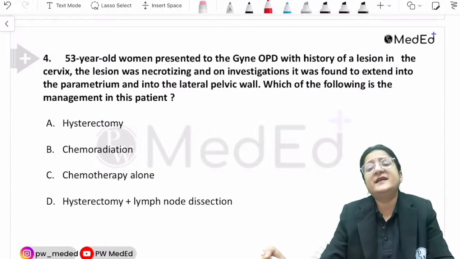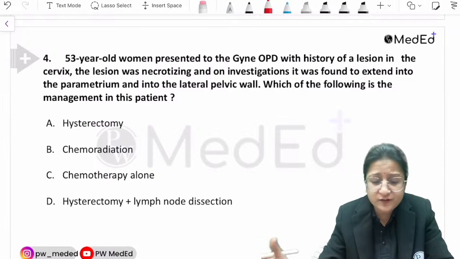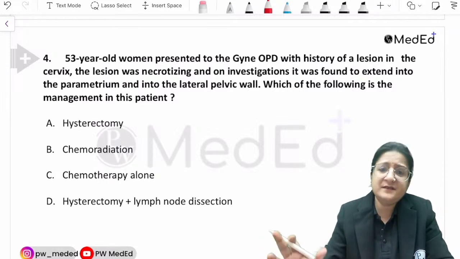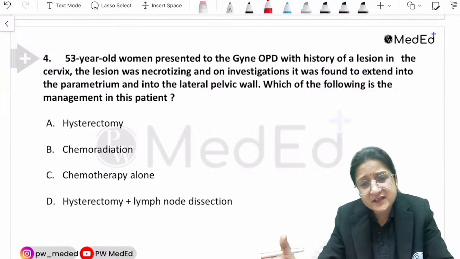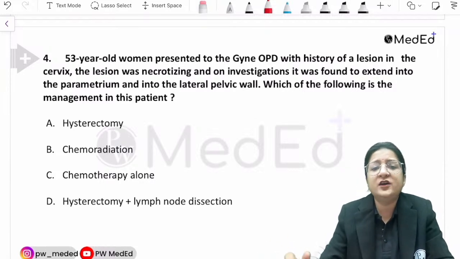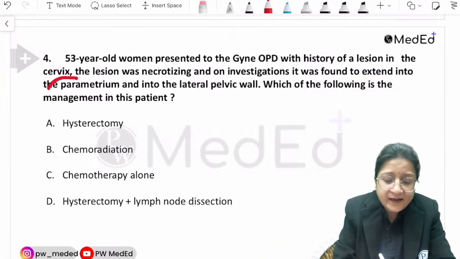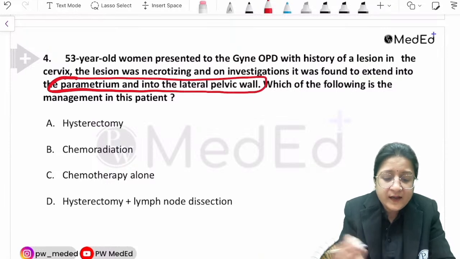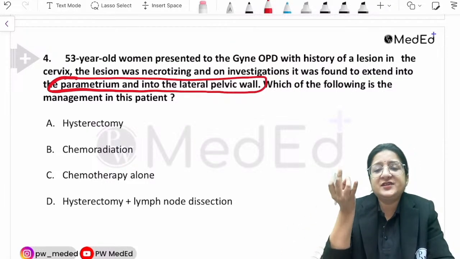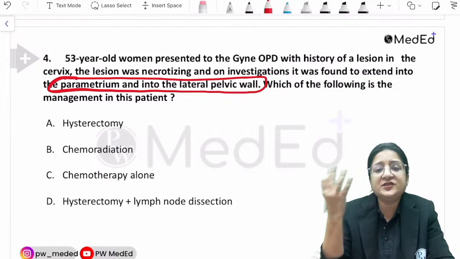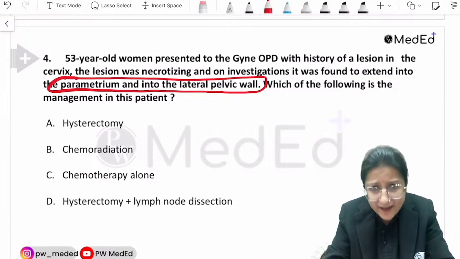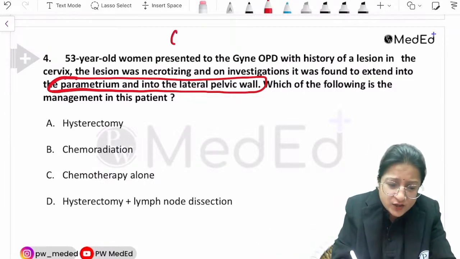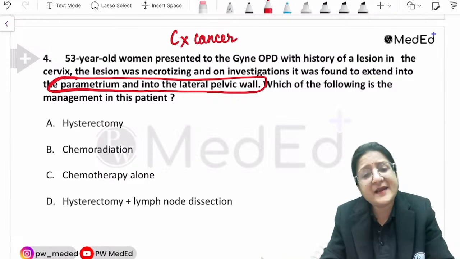A 53-year-old woman presented to the gynae OPD with a history of lesion in the cervix. The lesion was necrotizing. Investigations found it to extend into the parametrium and into the lateral pelvic wall, right? Age is given, the lesion is being described, and findings of the lesion are there. This is cervical cancer most likely, right? So this is a case of cervical cancer, and they had asked the management.